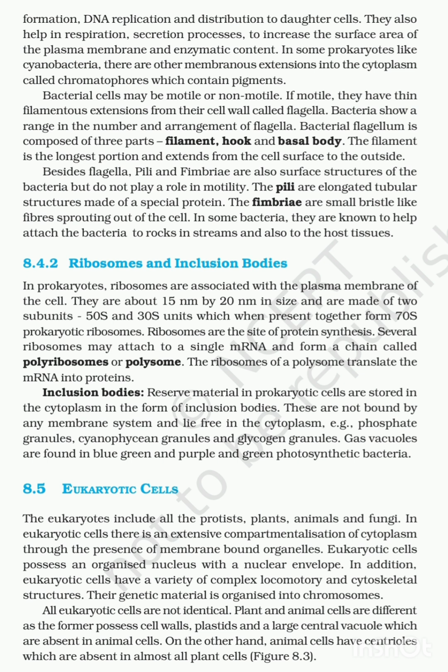All eukaryotic cells are not identical. Plant and animal cells are different as plant cells possess cell walls, plastids, and a large central vacuole, which are absent in animal cells. On the other hand, animal cells have centrioles, which are absent in almost all plants.